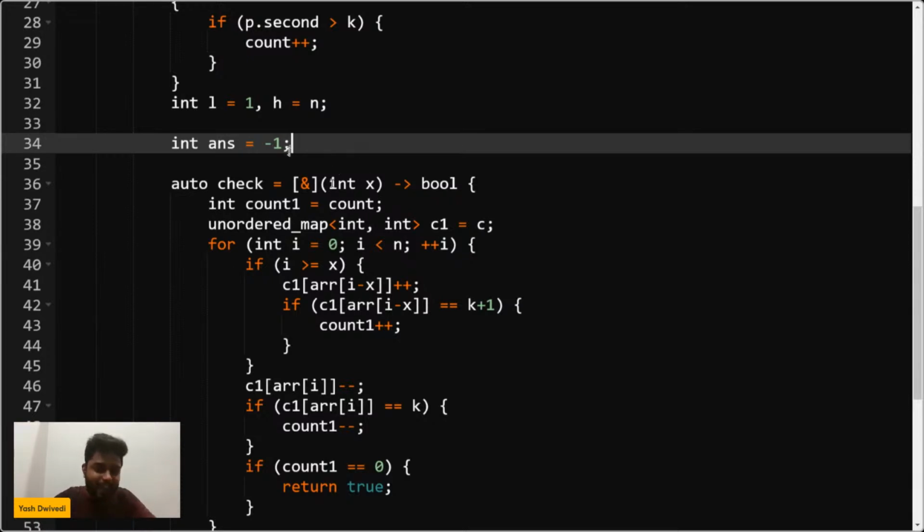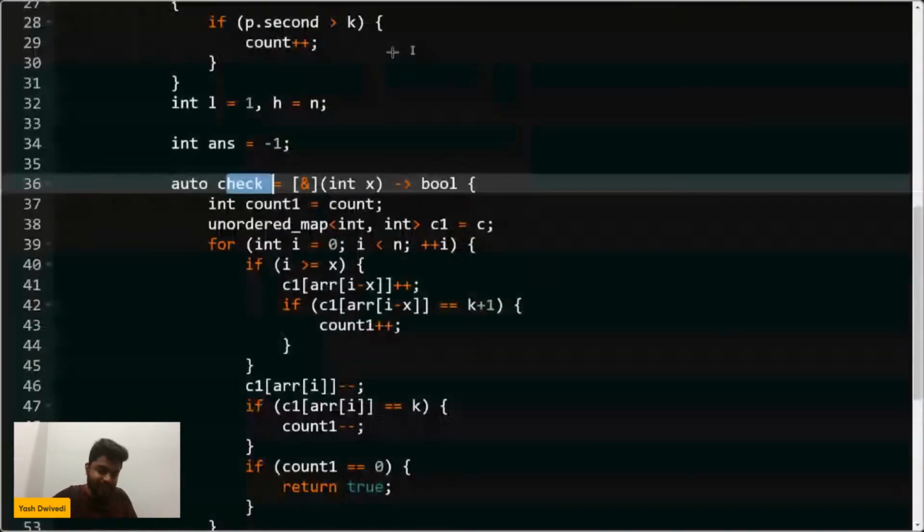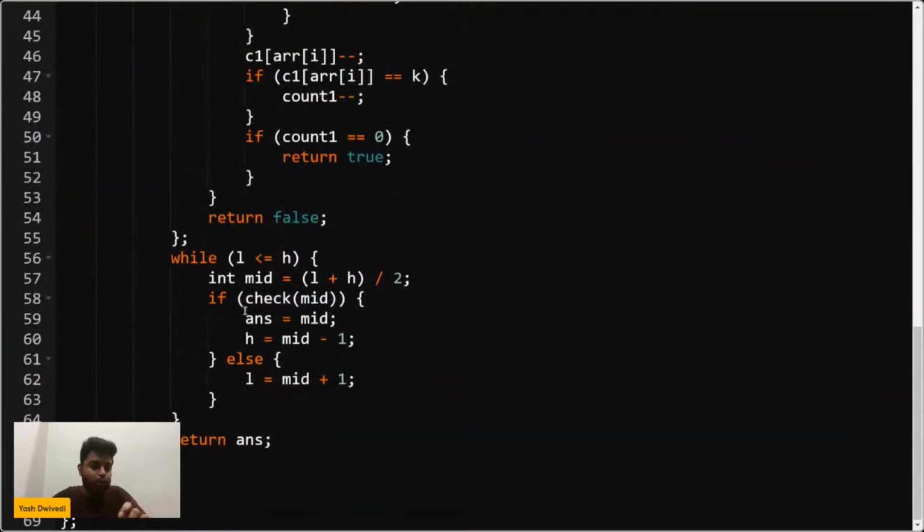Okay, then we have a habit of writing a check function in the binary search. Please write yes in the chat. We have a habit of writing a check function also, right? So I will tell you about the check function. Remember this, Madhav Joshi and other people, we have a habit of writing a bool check function in the binary search also, right? So we will write this also. I will tell you more about it.